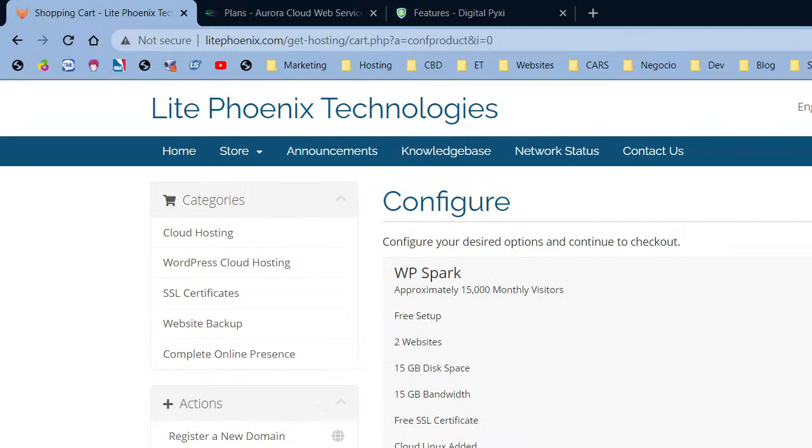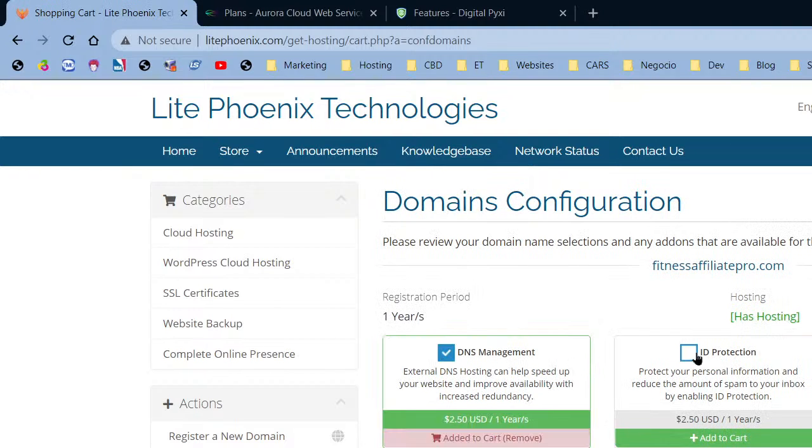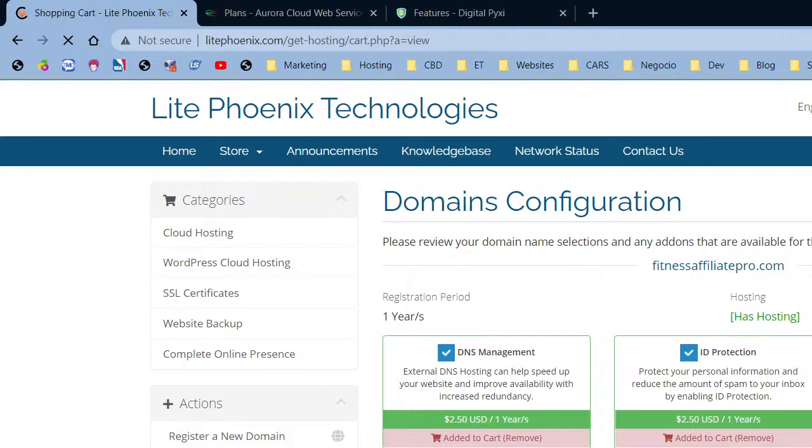All right, so I continue. I'm going to add DNS management. Always get ID protection to stop people from sending you spam and the like, because nobody wants to receive Viagra pills being sent to them via email and cannabis oil. I made the mistake of not getting it, guys, and also email forwarding. Just saying. So we're going to click continue.